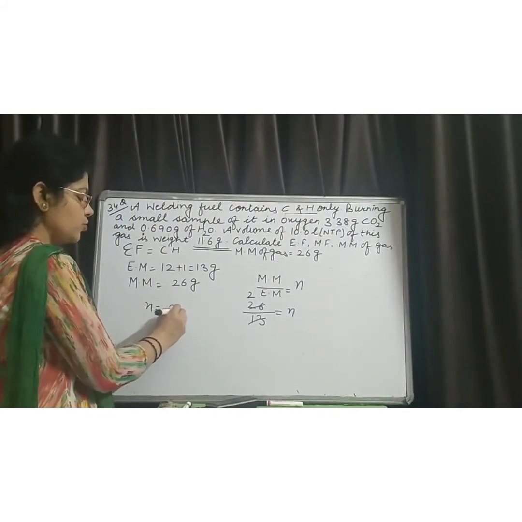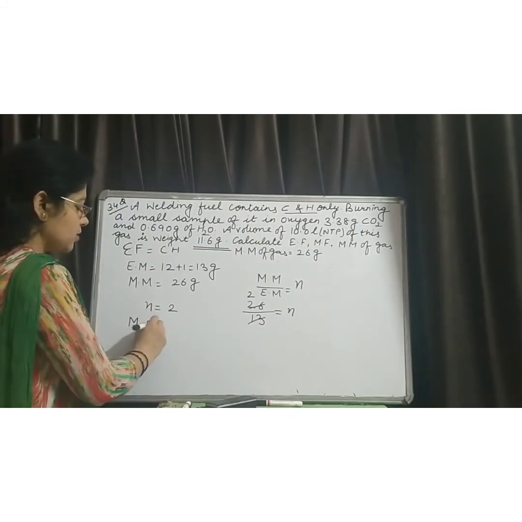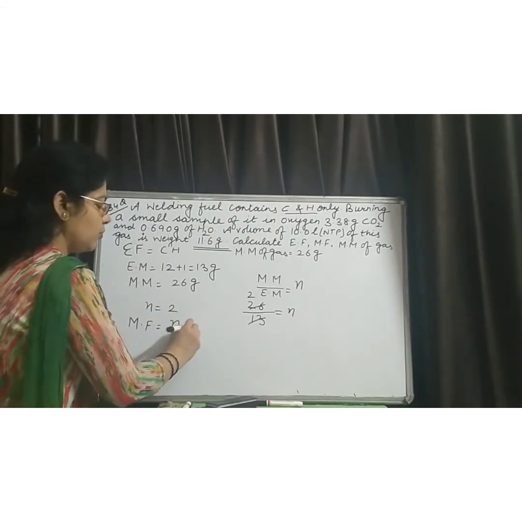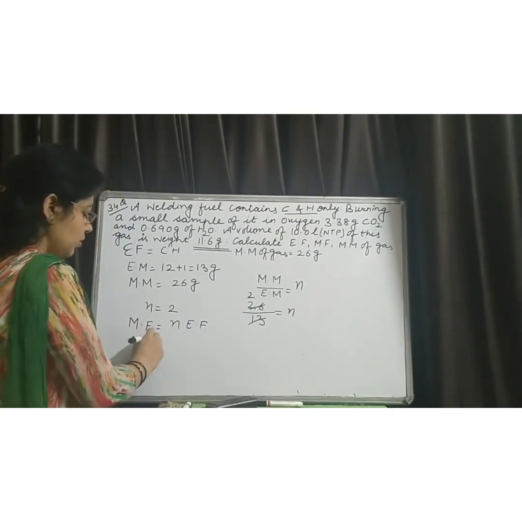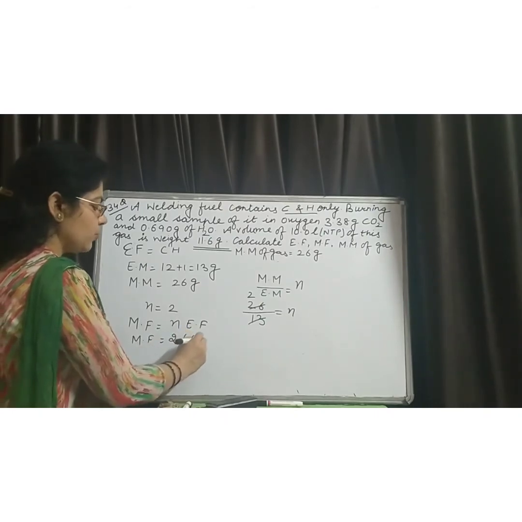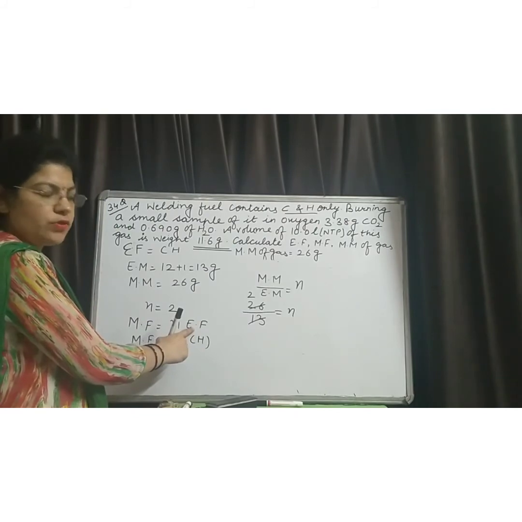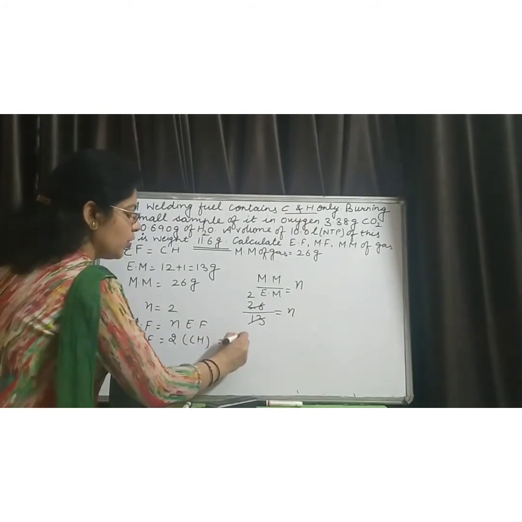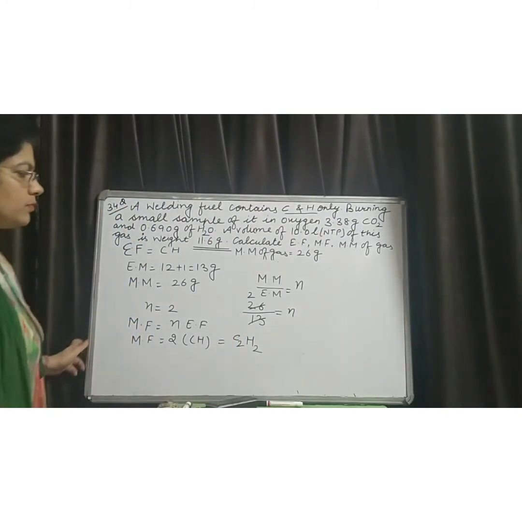The value of N is 2 and we know that molecular formula is equal to N into empirical formula. Now the molecular formula is equal to 2 into CH. CH is the empirical formula of the compound. So the molecular formula is C2H2.